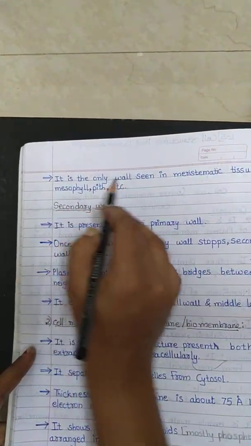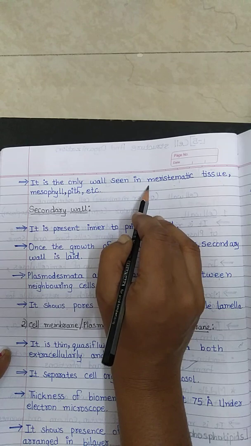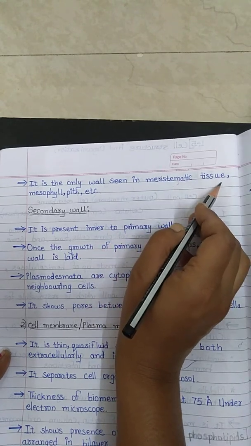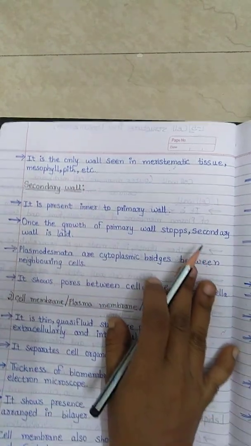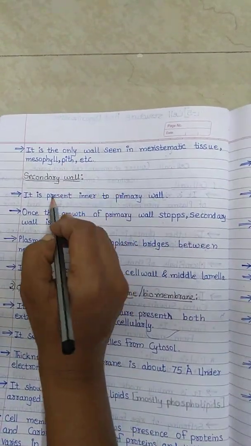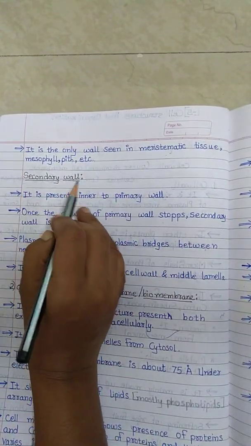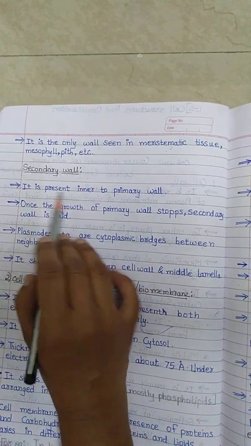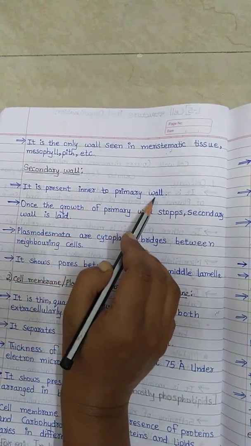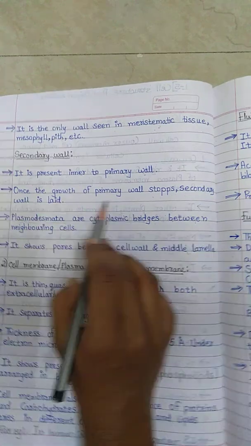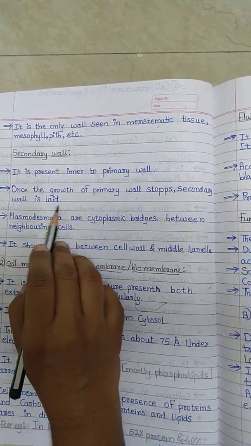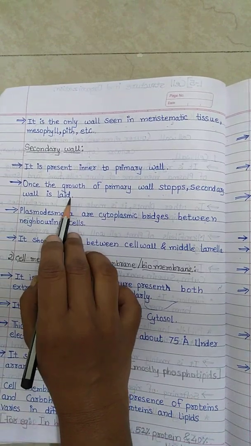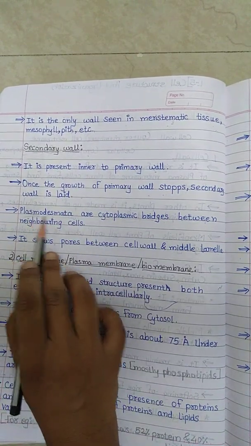It is the only wall seen in meristematic tissue, mesophyll, pith, etc. Then inside the primary wall, the secondary wall is present. It is present inner to the primary wall. Once the growth of the primary wall stops, the secondary wall is laid down.